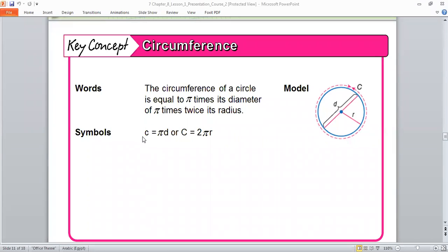We are not talking about anything else yet. Keep this rule firstly in your mind: the circumference equals pi times diameter. Again, circumference is equal to what, Ahmed? Pi times diameter.